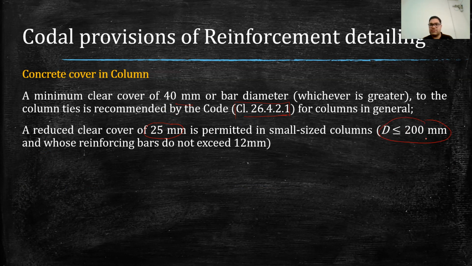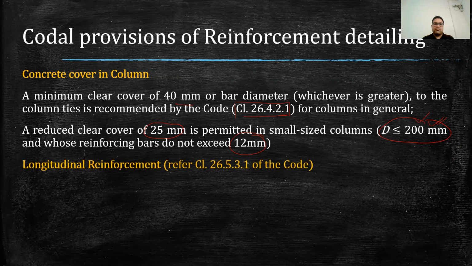As I said in the previous slide, a lower dimension of column can also be adopted, but that is only when we are not designing building in earthquake zones, which are prone to earthquake. In that case, we can have column of lower dimension also, but generally it is not advisable. And if column dimension is less than or equal to 200 mm, then the bar diameter should not be more than 12 mm. So that also needs to be taken care of.